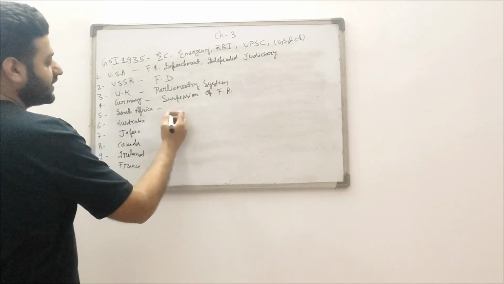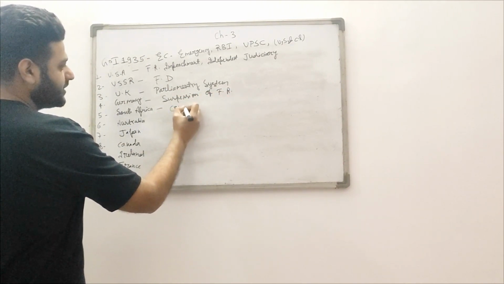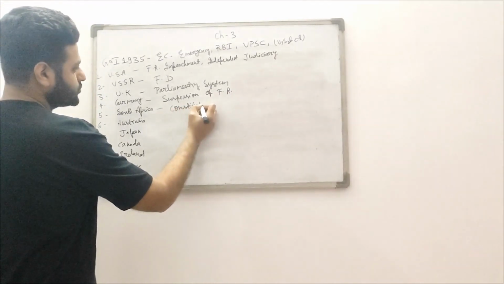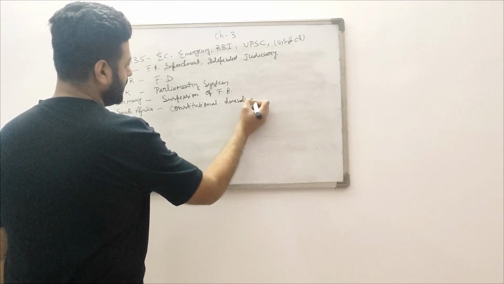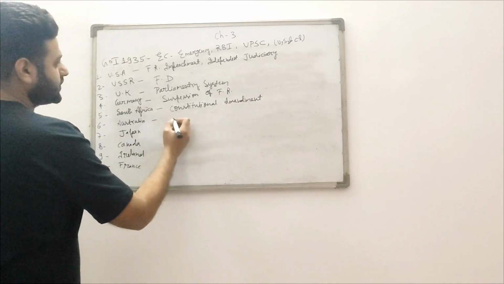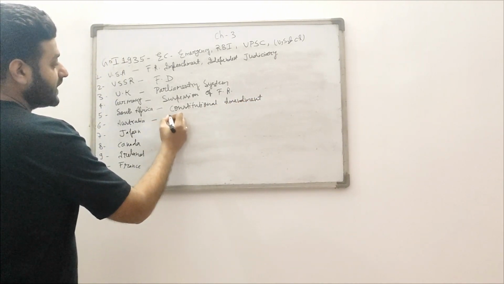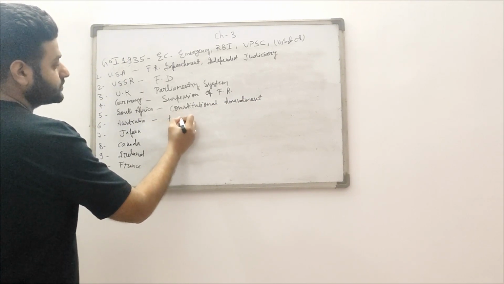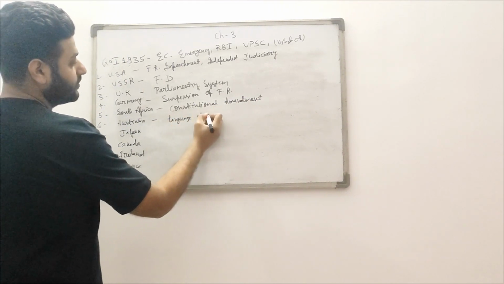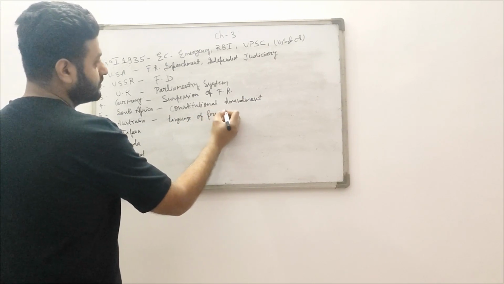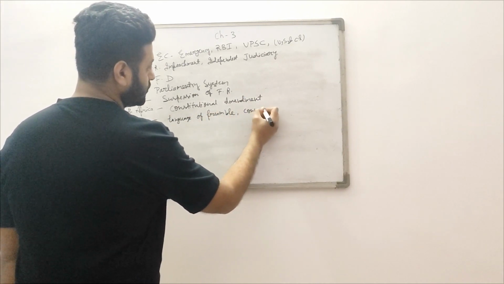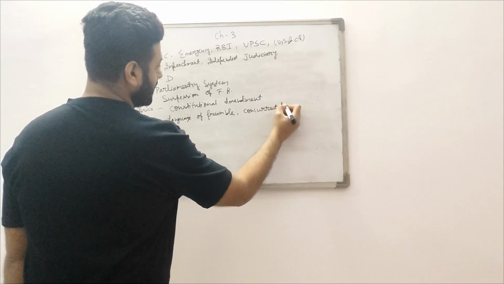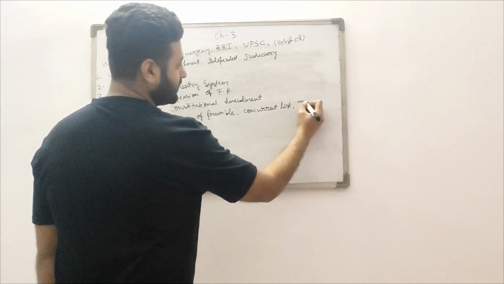From South Africa, we have taken the constitutional amendment process. From Australia, we have taken the language of the preamble. Second thing, the concurrent list, and the provision of trade.